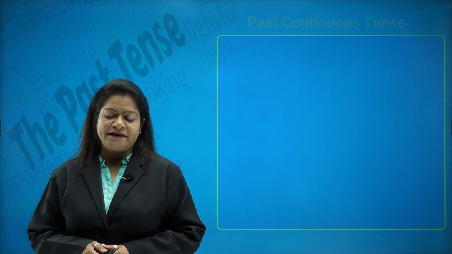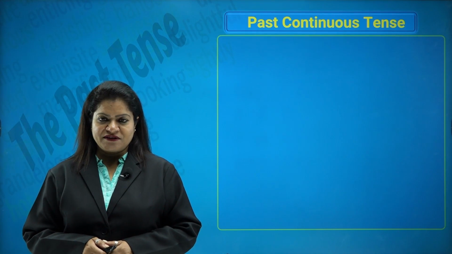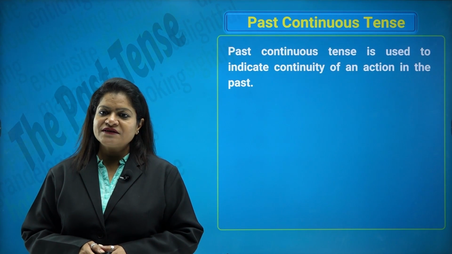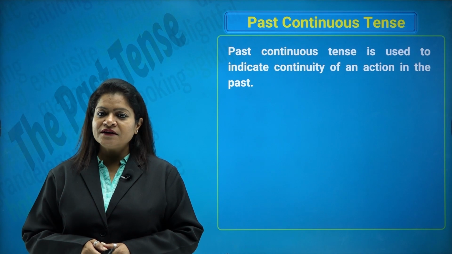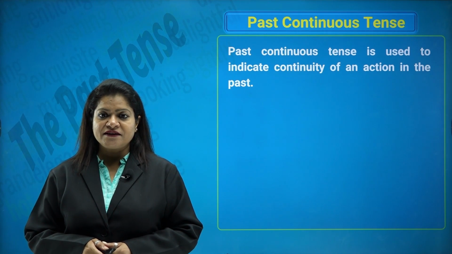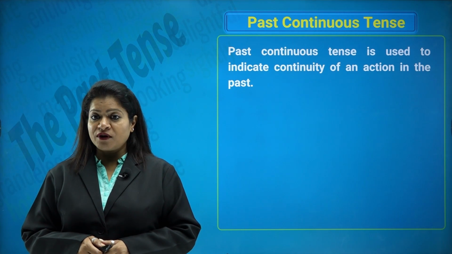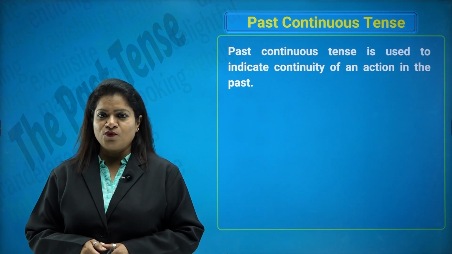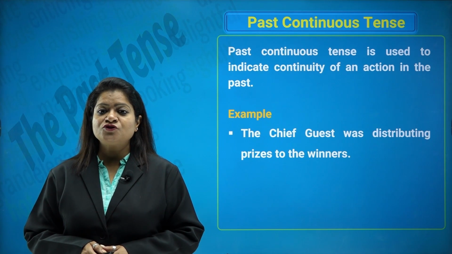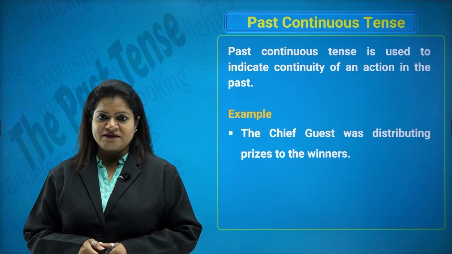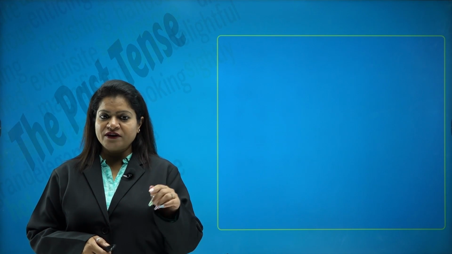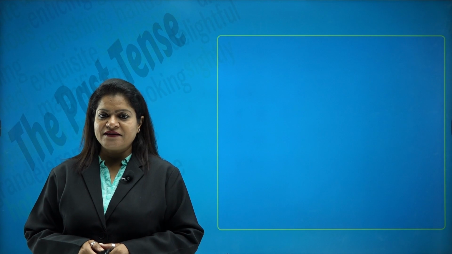Moving on to the past continuous tense, the second form of the past tense. Past continuous tense is used to indicate continuity of an action in the past. I was writing a letter yesterday. I was playing in the rain yesterday. Did it rain? No. So, for example, the chief guest was distributing prizes to the winners. She was taking a class. So, you see how the action is continuous in these sentences.